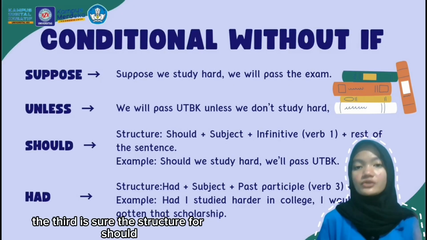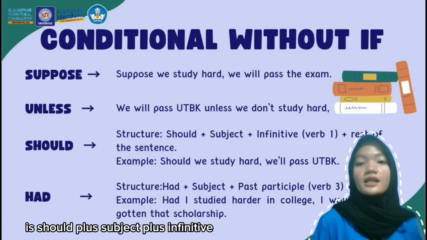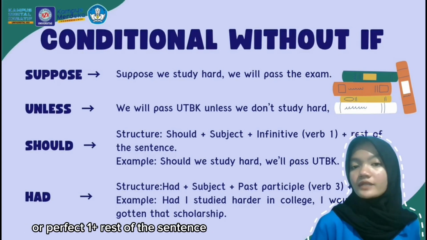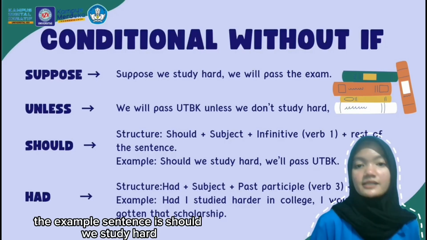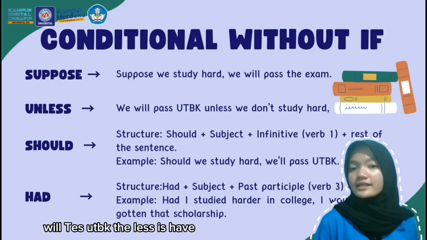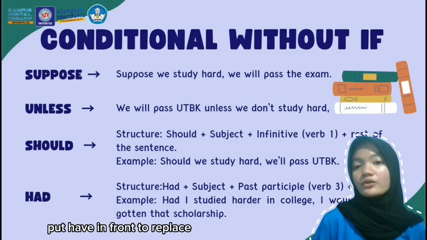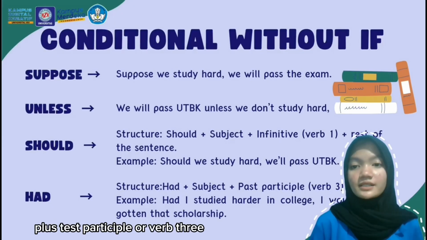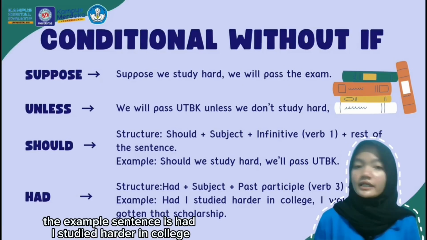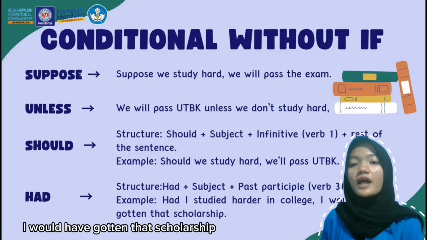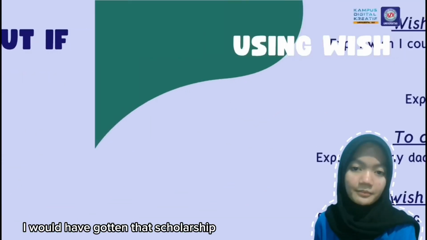The third is should. The structure for should is: should plus subject plus infinitive or verb 1 plus the rest of the sentence. The example sentence is: should we study hard, we will pass UTBK. The last is had. Put had in front to replace if. The structure of had is: had plus subject plus past participle or verb 3. The example sentence is: had I studied harder in college, I would have gotten that scholarship.